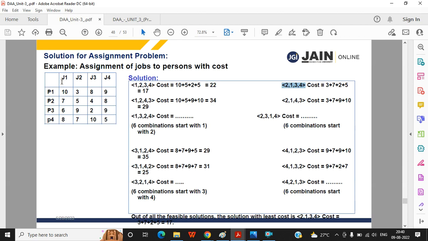So how many combinations can you create with the 4 jobs for 4 persons? That is factorial 4. So in the algorithm you have to compute all the combinations, and that is factorial n number of combinations you have to find out.